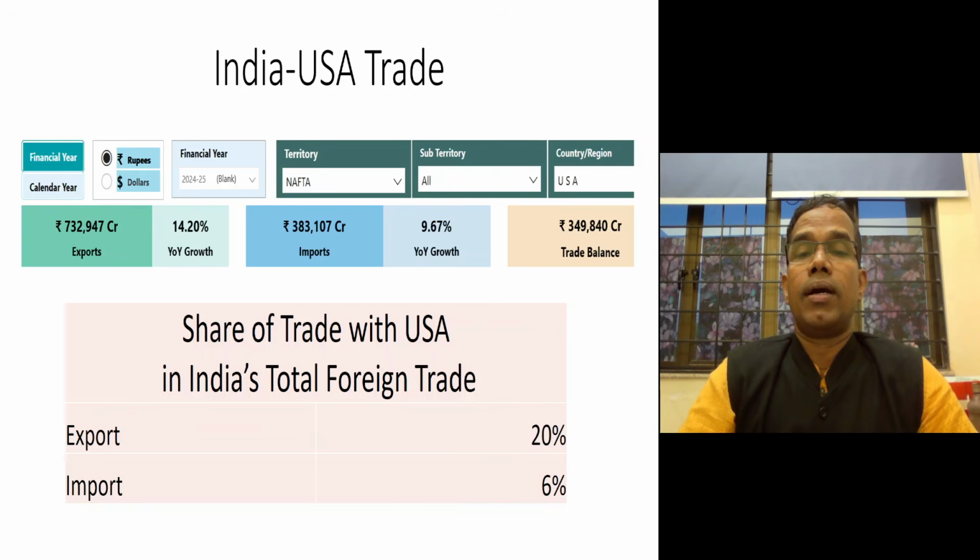So that's why America wants to restructure its economy by increasing its production base and reduce the current account deficit, so that it can reduce the inflationary pressure and generate more employment by doing more production within the country instead of importing from other countries. So that is one factor.